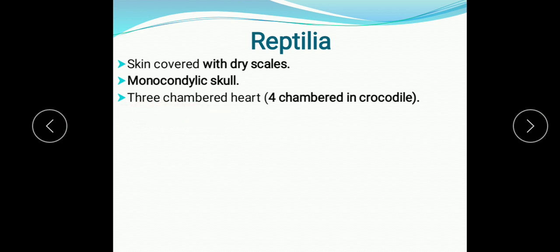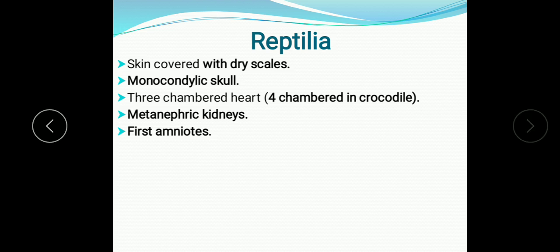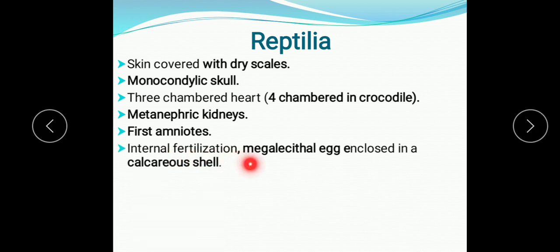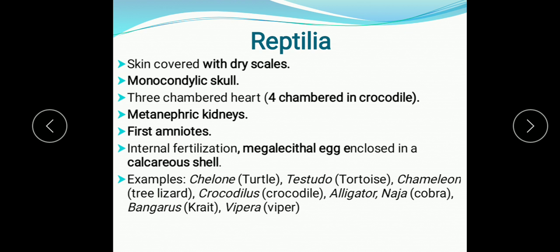Ventricle is incompletely divided, and they have metanephric kidneys. First amniotes, means amniotic membrane develops in the embryo, and internal fertilization is found in them. Megalecithal egg. Megalecithal egg means the egg has a lot of yolk. That is why megalecithal egg is enclosed in the calcareous shell, hard covering of the egg, that is made up of calcium. And examples are there here, the chelone, that is turtle, testudo, tortoise, chameleon, tree lizard, crocodilus, crocodile, alligator,